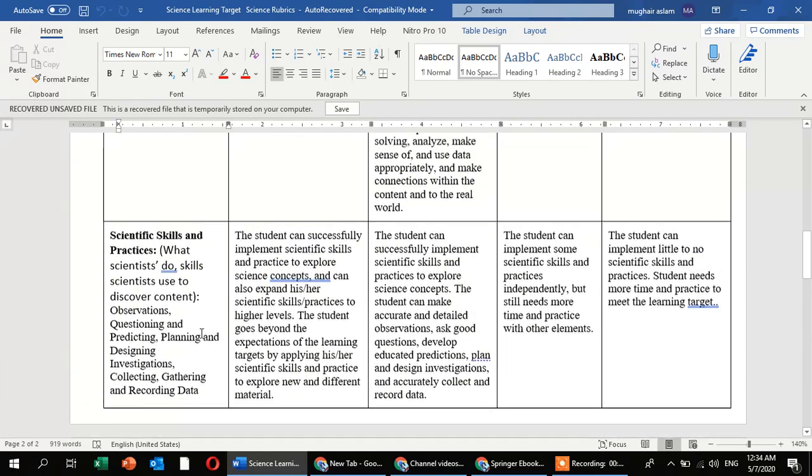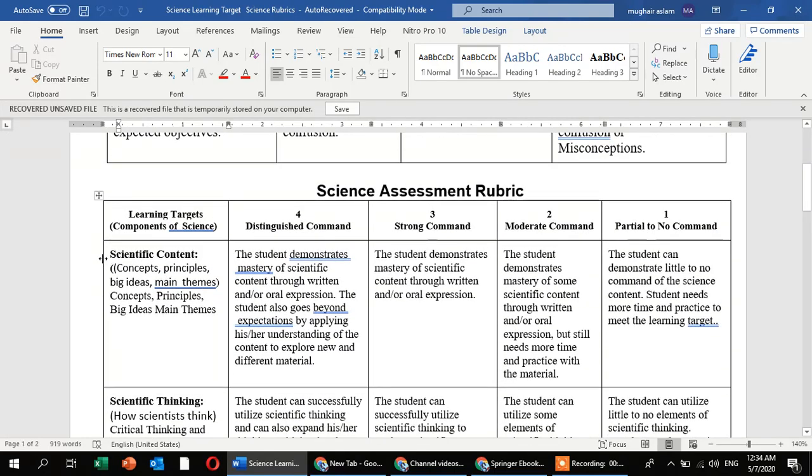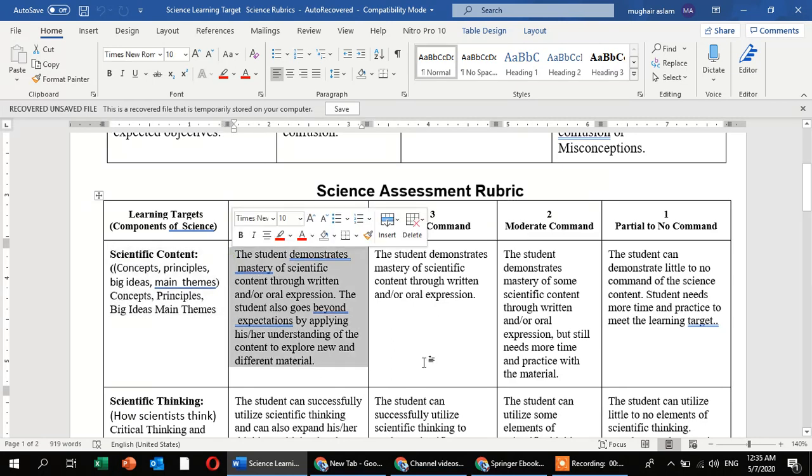Now, we are going to the first point, scientific content. What is scientific content? It depends on the concepts, principles, big ideas, main theme. If you are doing scientific content, then the student demonstrates mastery of the scientific content through written or oral expressions.